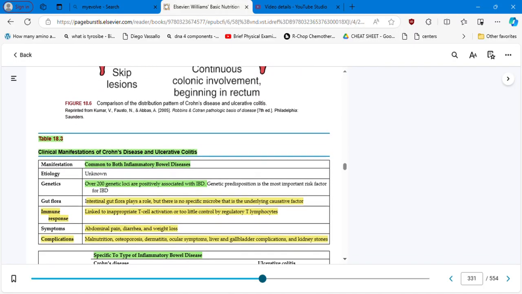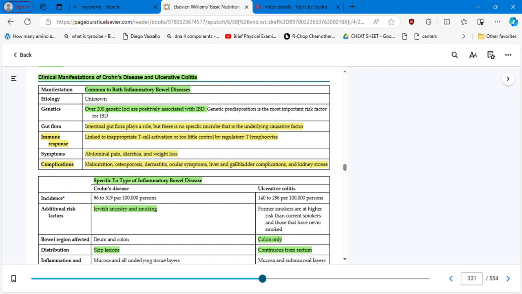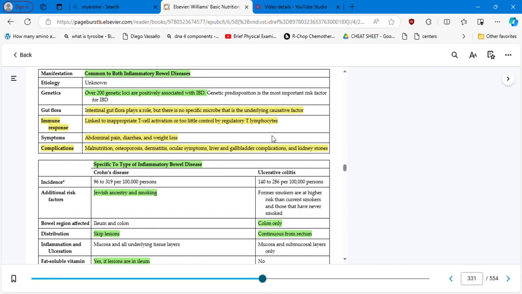So I think there's a couple of people that got Crohn's disease for the project. So you have manifestations common to both inflammatory diseases. This is the table, the part that I like the most, because it's giving you what is common to both inflammatory bowel diseases and also what is specific to each condition.